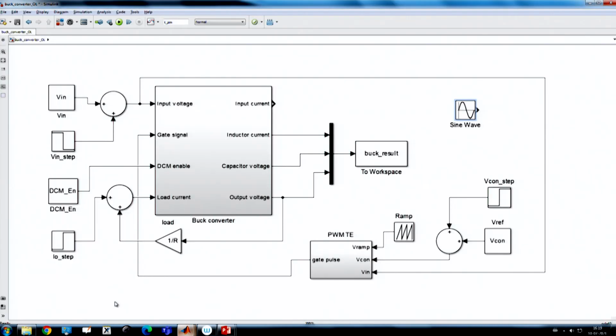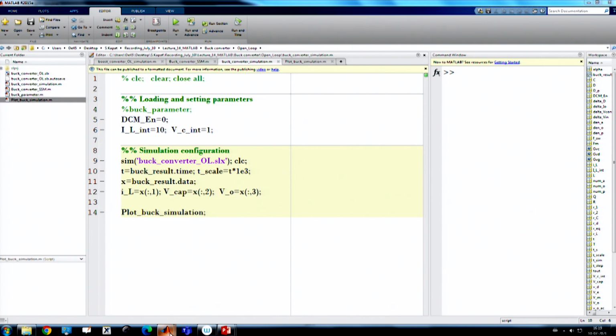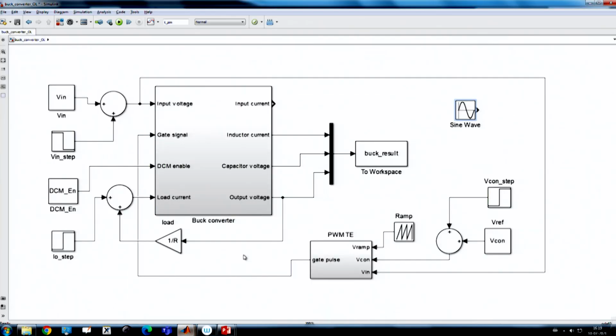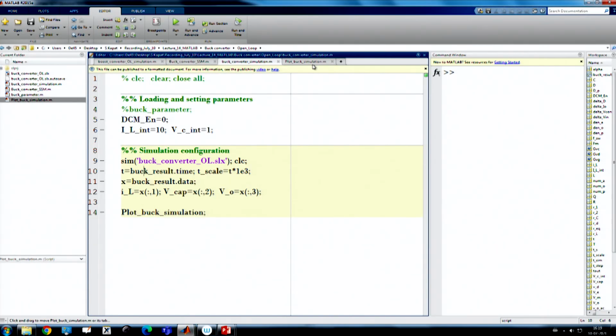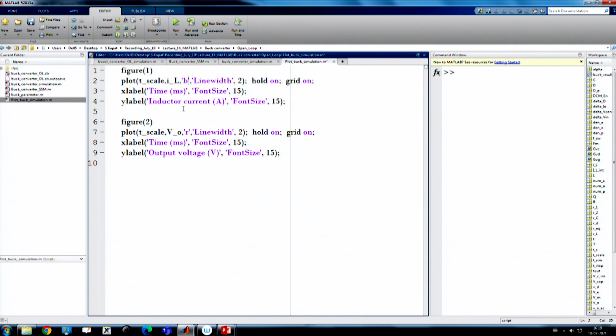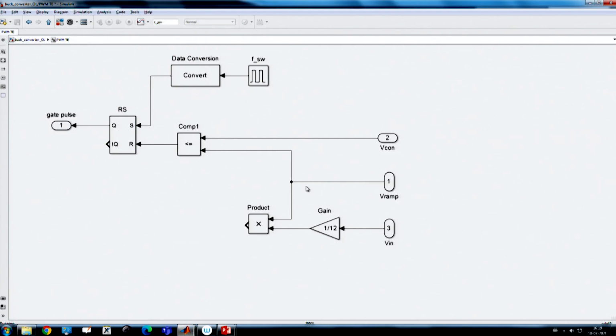Okay. But on top of that, if we simulate without feed forward, let us go back to the simulation. Now, we want to connect back the original one where only the ramp is compared. If we change the color, we can compare what happened. In this case, we have considered the ramp directly, compared with the control voltage. So, no more feed forward action is considered, even though it is available, but we have not connected it.